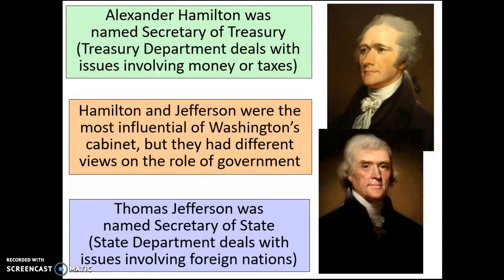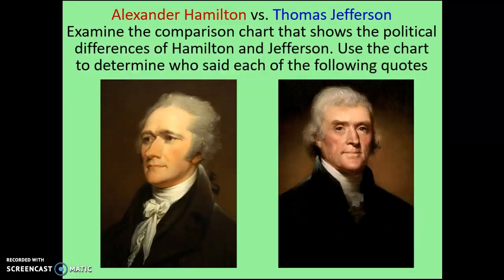But their jobs aren't really terribly significant. What is significant is that these two individuals were probably the most influential in Washington's cabinet. They both kind of tugged at Washington's ear for his attention. And on top of that, they both completely disagreed on government and how it should be run. So, some of the things that they talked about, some of the things that they discussed, some of the things that they believed about government.